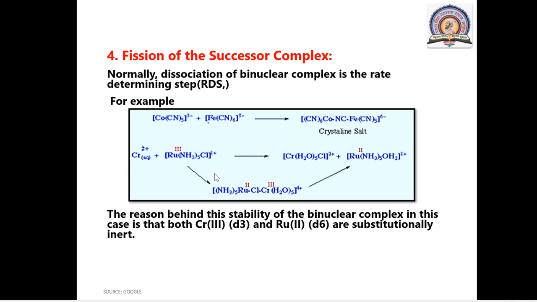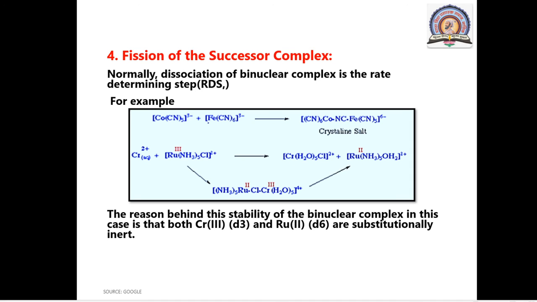Here the transfer of electron is already done, from chromium to ruthenium through the bridging ligand, the chlorine atom. Here are your chlorine, chromium and ruthenium. This is the successor complex, and I am not showing the formation of the precursor complex. Chromium is now in the +3 oxidation state because it gives an electron to the chlorine and the chlorine to ruthenium, so the product has chromium in +3 and ruthenium in +2.